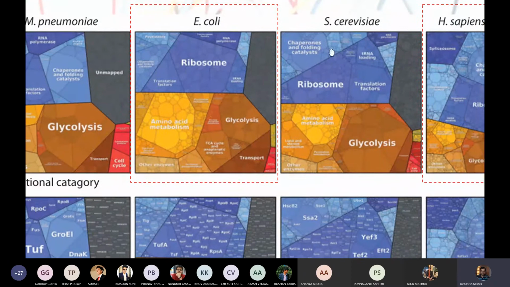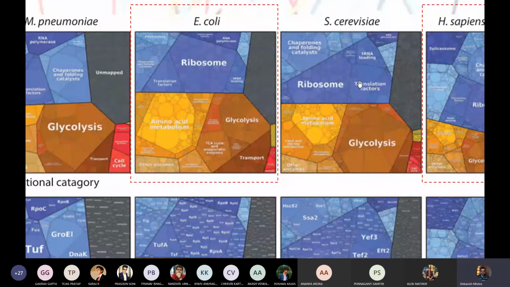Again, S. cerevisiae is the scientific name for yeast, Saccharomyces cerevisiae. And here you see again that the proteins required for ribosomes are maximum. It's not only ribosomes, but also proteins required for translation factors. Ribosomes need some additional proteins to help them in translating.